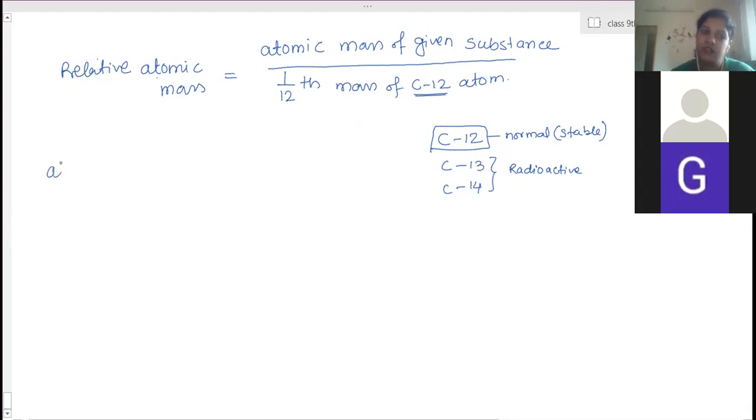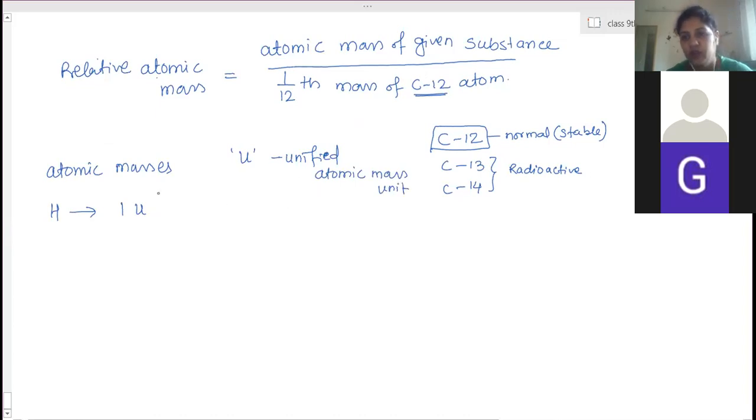So here are the atomic masses of some elements we need to remember. Hydrogen's mass is considered as 1 U. It is measured in the unit U, the unified atomic mass unit. What is the value of this U? It is the unit; the value is 1 only. Just like 1 kg, it is the fundamental quantity they have considered to measure atomic mass.